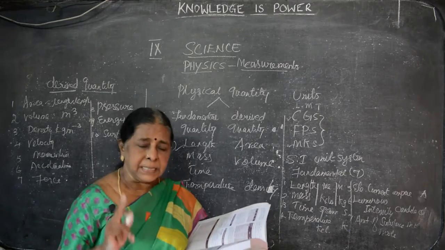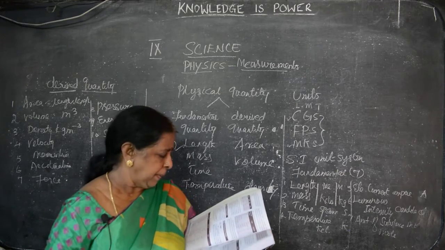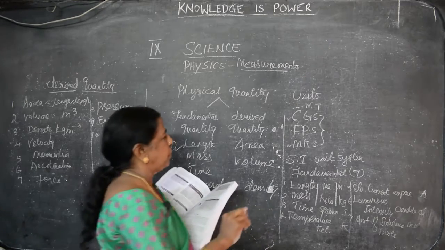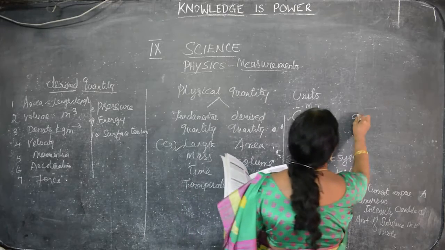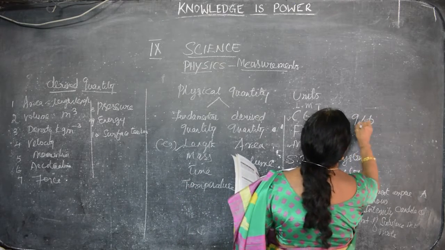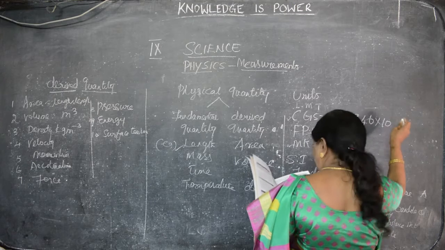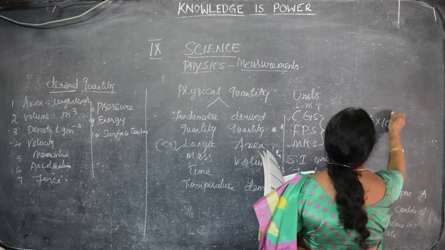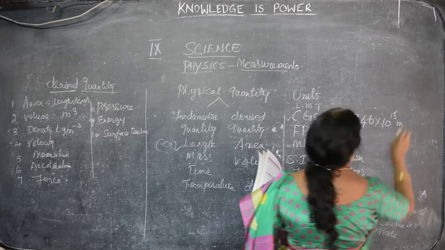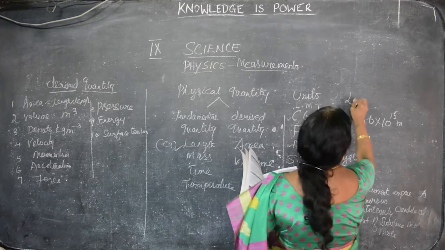Light year, it is the distance travelled by light in 1 year. That is 9.46 into 10 to the power of 15 meters. This you have to underline. What is the light year? It may be a one word answer or choose the correct answer. What is the light year? 9.46 into 10 to the power of 15 meters.